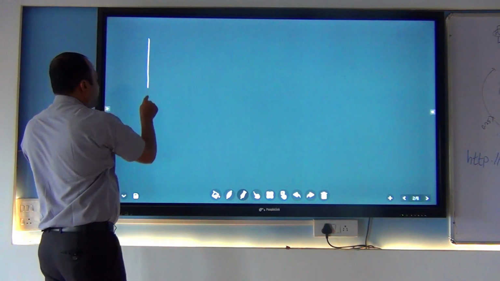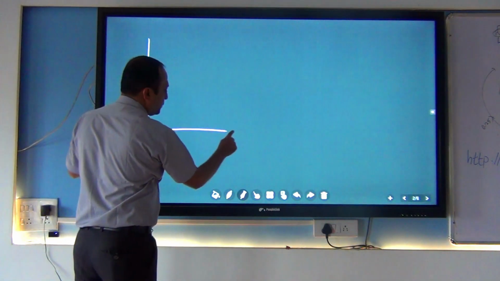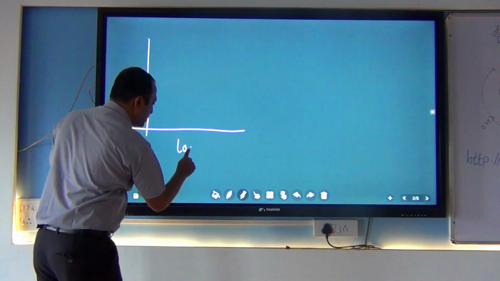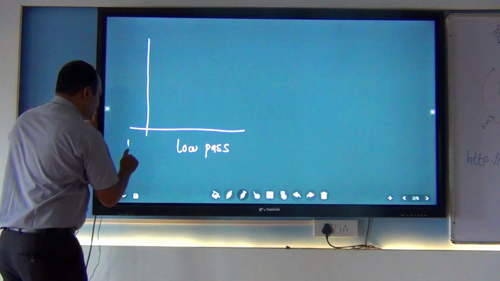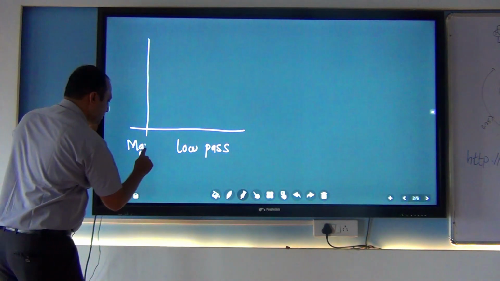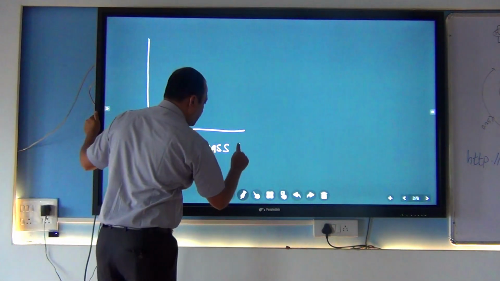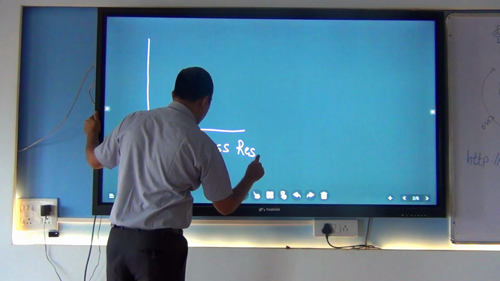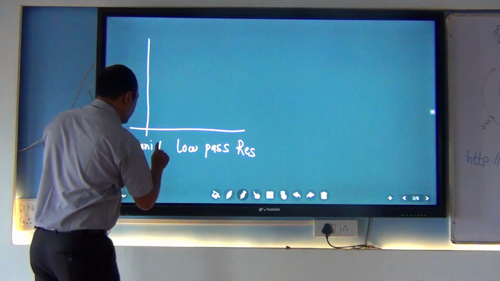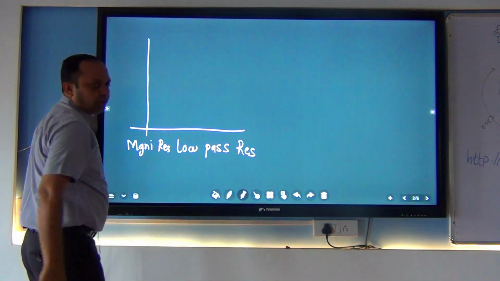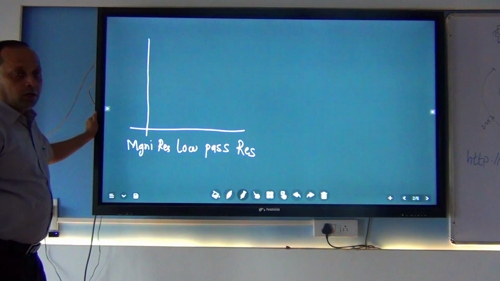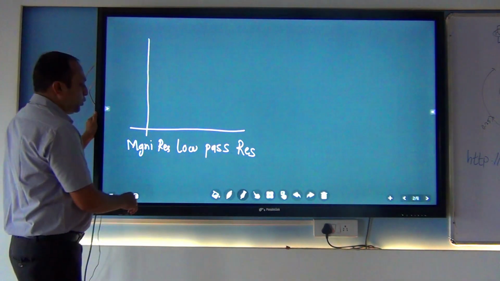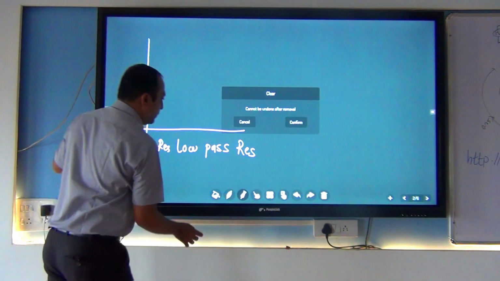So first we discuss the low pass filter magnitude response. Magnitude response of low pass filter. This is one ideal diagram which we are going to first explain to understand what is meant by low pass filter.